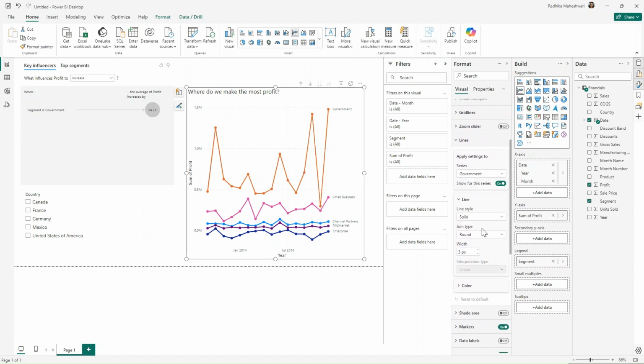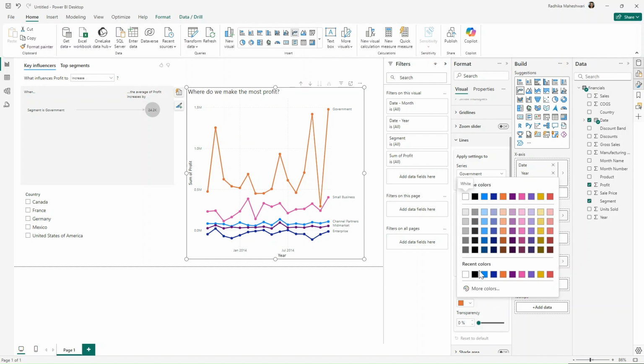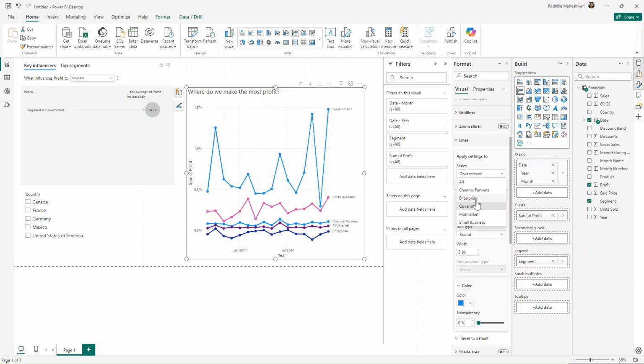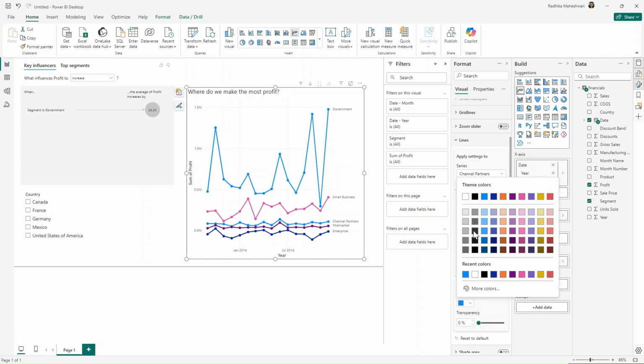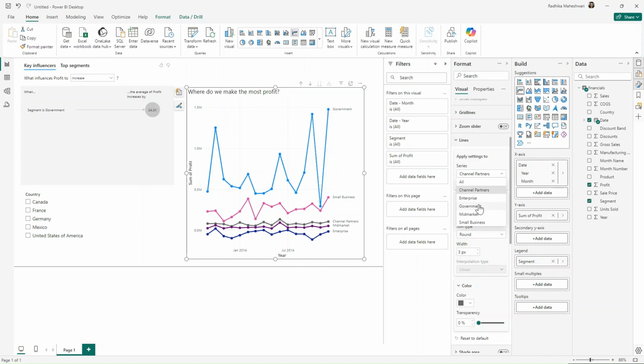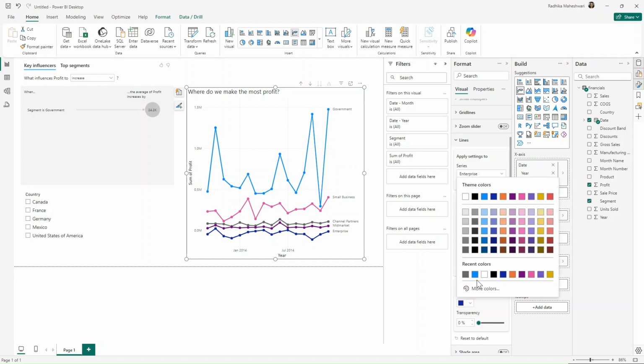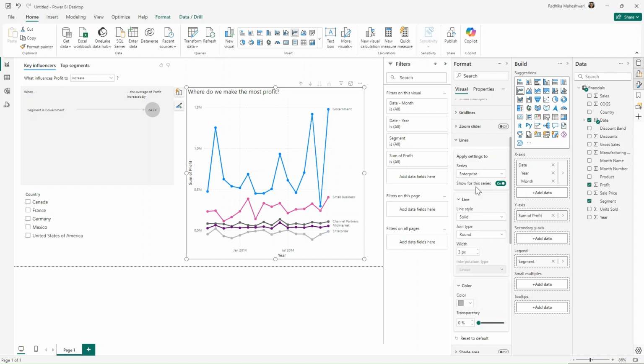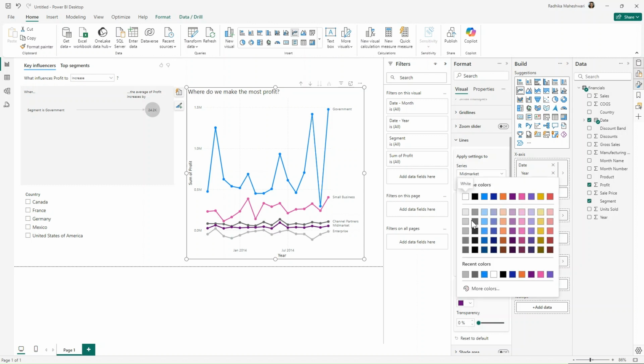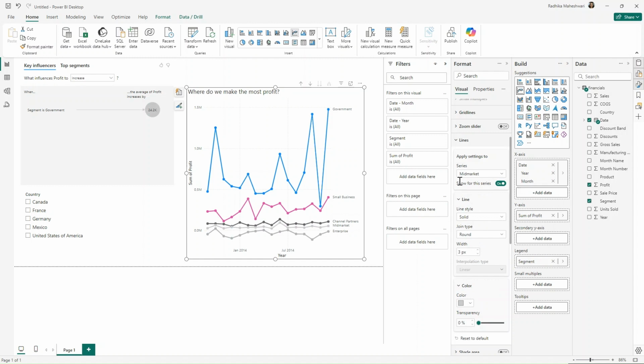So for government, we want the color to be this blue color. And for the rest of them, we want some shades of gray. So for channel partners, let's choose this color. For enterprise, I'm going to give this color like that. For mid market, let's change it to this gray color.